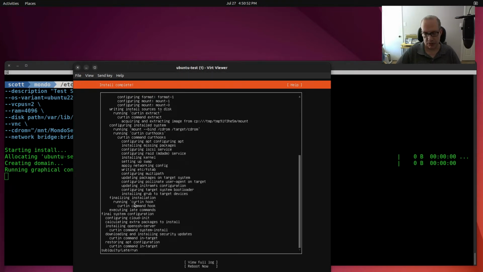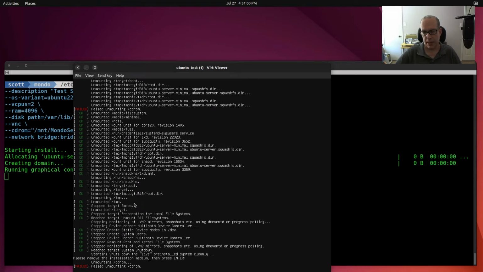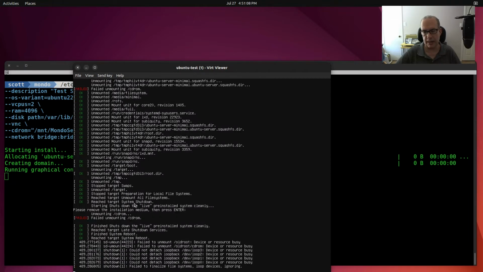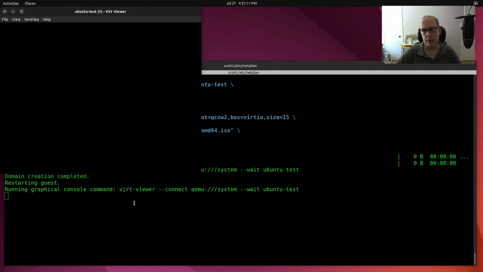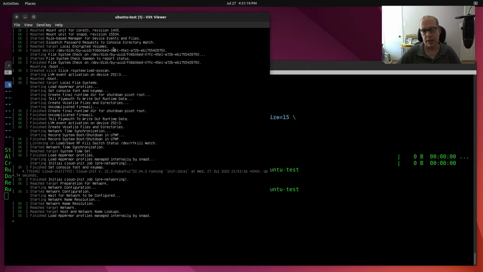Now that the installation's completed, I can tab down to reboot now and hit enter. You'll generally get a failed on-mounting CD-ROM because it can't really physically unmount it. At this point, you hit your enter key again, and it will continue with the reboot. It will bring VirtViewer back up again, and it will boot the virtual machine, which is an Ubuntu 22.04 server, so it doesn't have a GUI, but we'll be able to see a login prompt as soon as the startup completes.